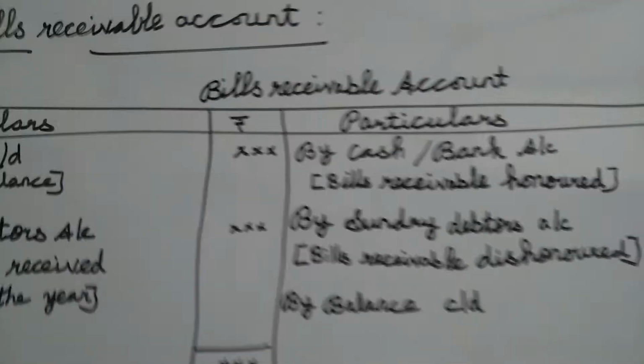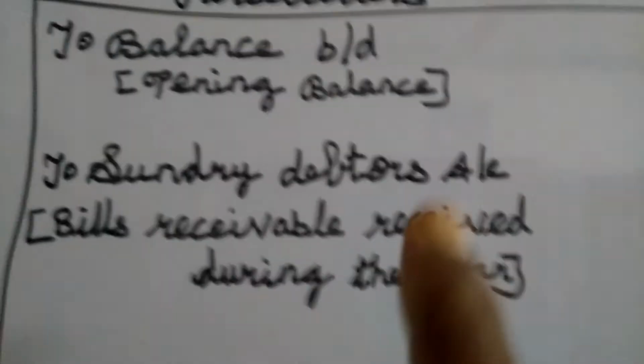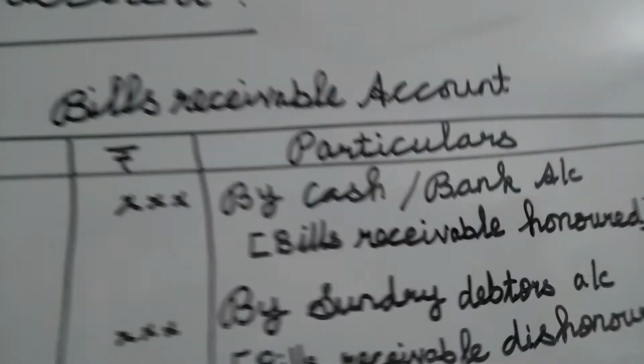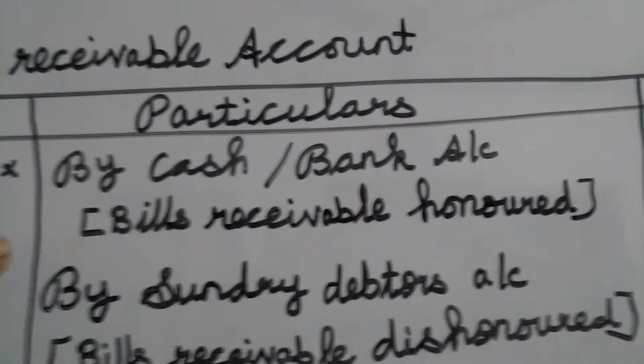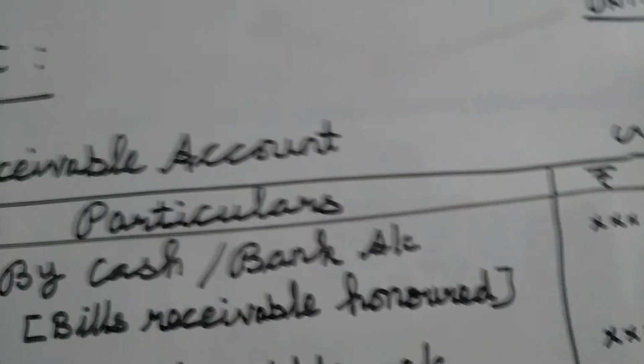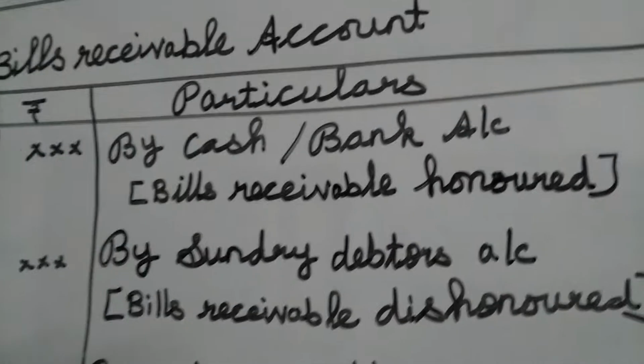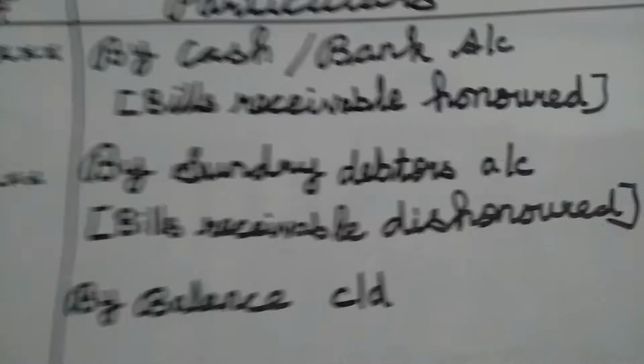So, listen carefully. Our book prescribed one format. If we want to find out the sundry debtors' value, we must prepare the bills receivable account. You already know the debit and the credit sides. On the debit side, first we bring the opening balance of the debtors' value. Then on the credit side, how much amount we have received in the form of cash, or if in the form of cheque, we write by bank. And the next one, by sundry debtors.